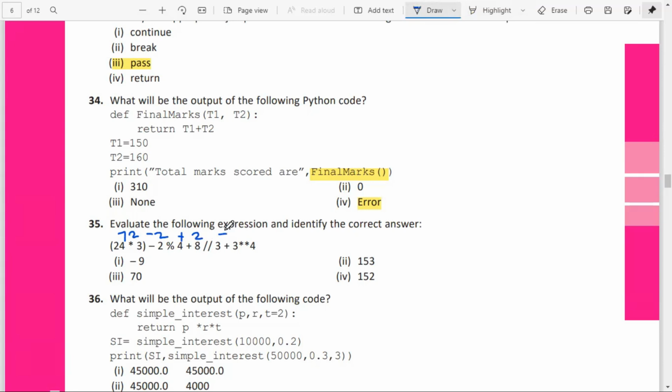And 3 raised to 4 means how much? 3 into 3 into 3 into 3, that is 9 into 9, that is 81. Minus 2 and plus 2 cancel, so that cannot be considered. 72 plus 81: 2 plus 1 is 3, 7 plus 8 is 15. So 153 is the answer.